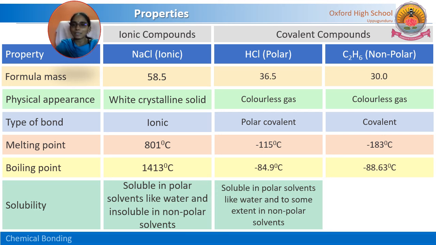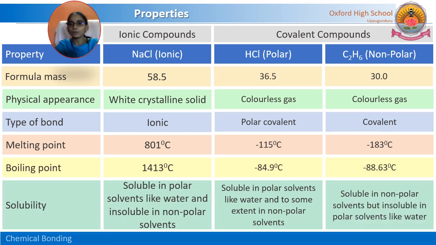Even though partial charges are present on it, it dissolves or dissociates into ions. So it dissolves in water. Water is a polar solvent. But to some extent in non-polar solvents, in C2H6, it dissolves to some extent, but not completely.